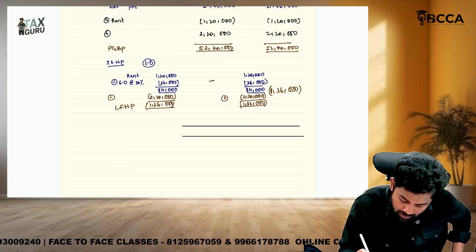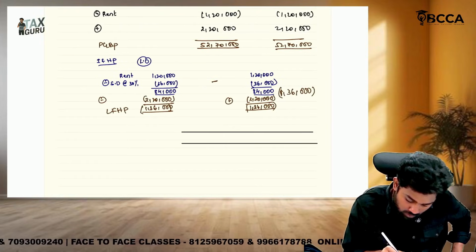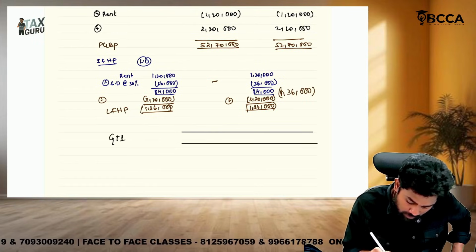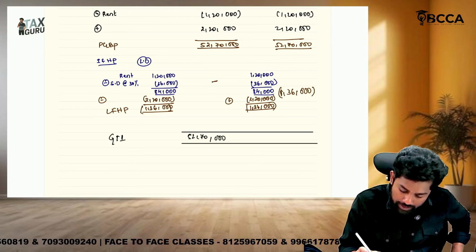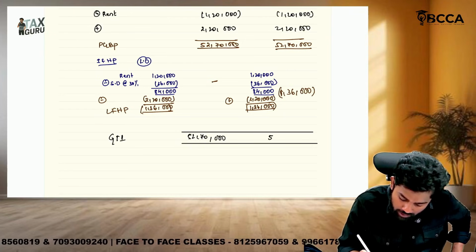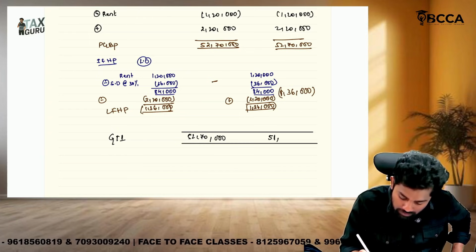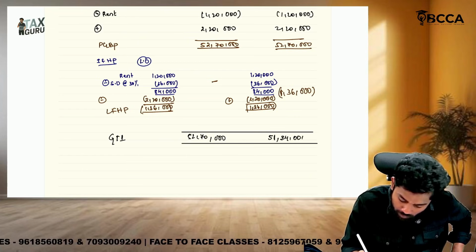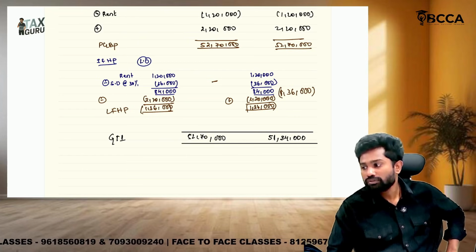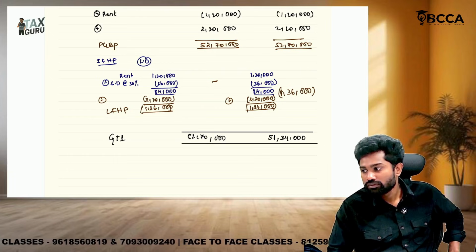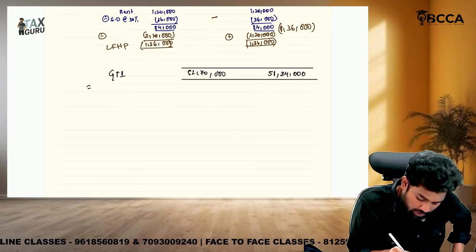So how much will be the gross total income, sir? There are no other incomes, right? Yes. For default, like 7. Gross total income under default is like 52,70,000 only, whereas under old regime it would be 51,34,000. Then we'll go for Chapter VI-A deductions.